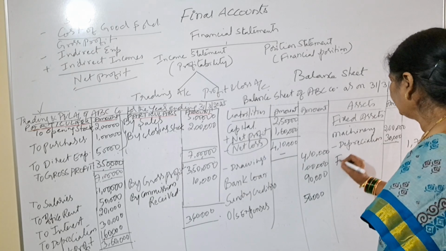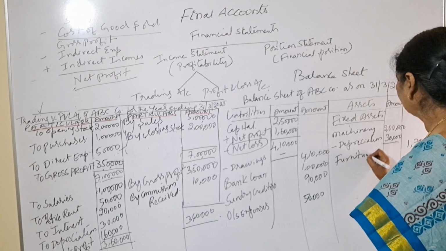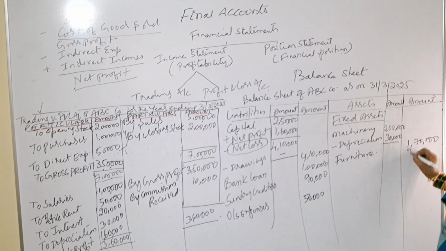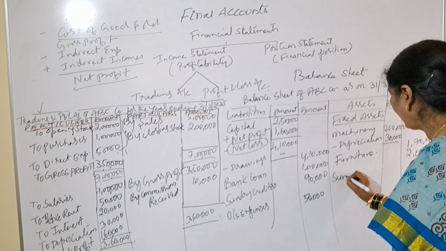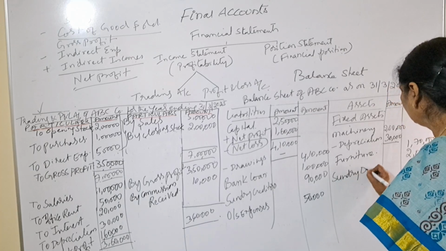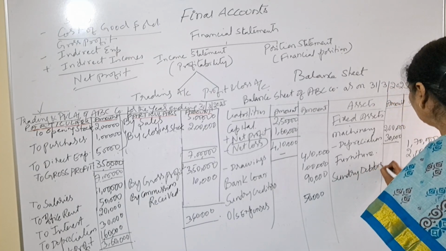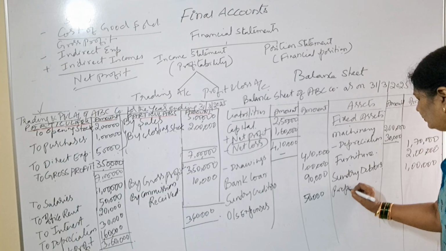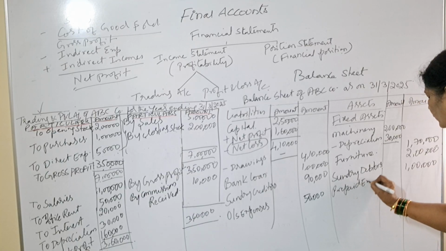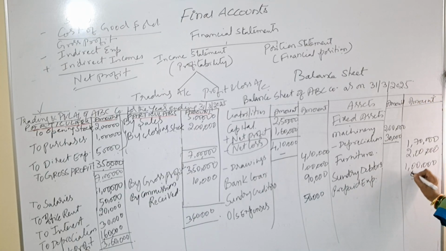Next, furniture, 2 lakhs. Next, sundry debtors, 1 lakh. Prepaid expenses, 50,000.